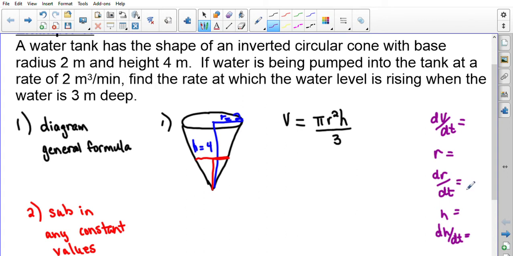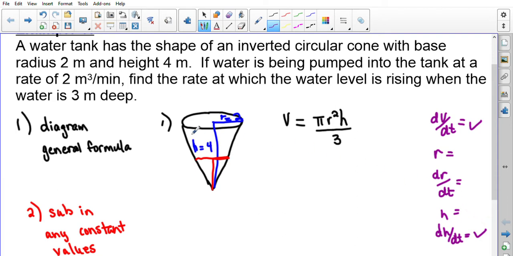I'm not even sure we have that much information in the question about the level of the water. In reality, we do have the water being pumped in at a particular rate, so we do have this measurement. We have to find the rate at which the water level is rising, which would be dH dt.